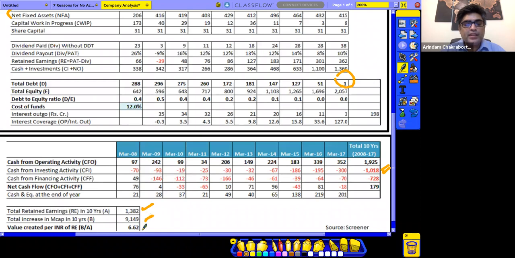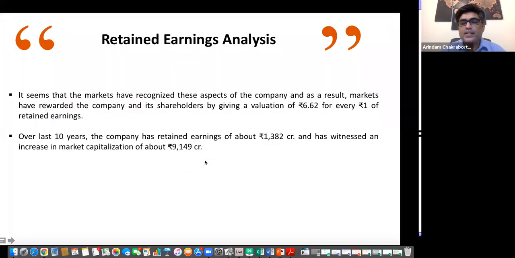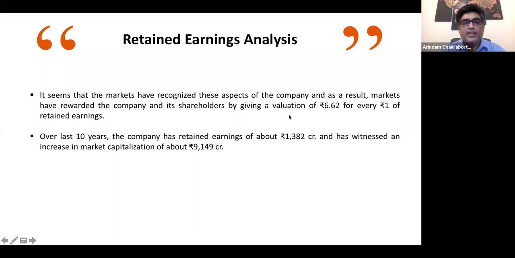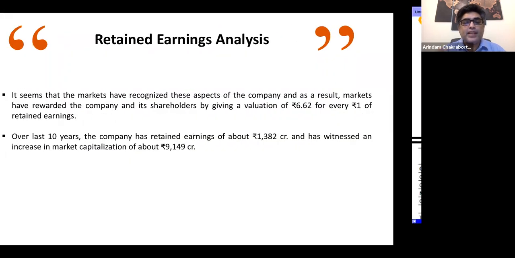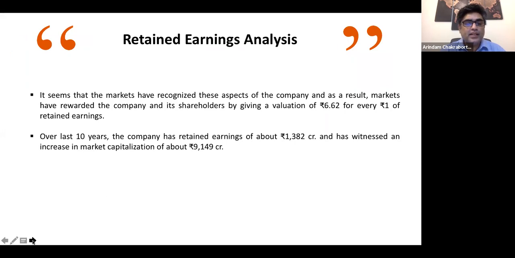If you work out the value created per rupee of retained earnings, it is roughly 6.62. So over the last year, the company has retained earnings of 1382 and has witnessed a market capitalization of 9149.